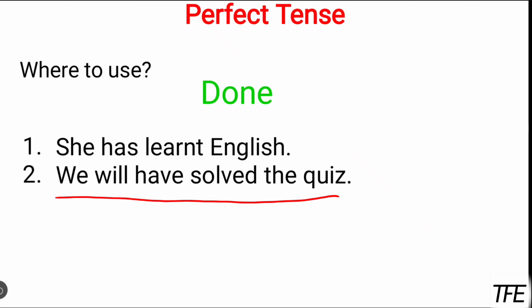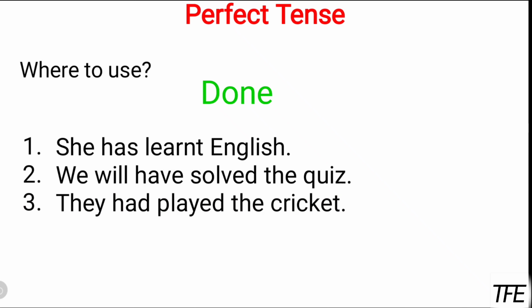Next example, we will have solved the quiz. It is indicating the future, and the quiz we have is at the end of the video. So obviously we are not at the end of the video, we are at the start, so the things will be done in the future. It is indicating the future, but at that time we will have solved. We are talking about an action that will be completed in the future, the action of being completed. They had played the cricket.